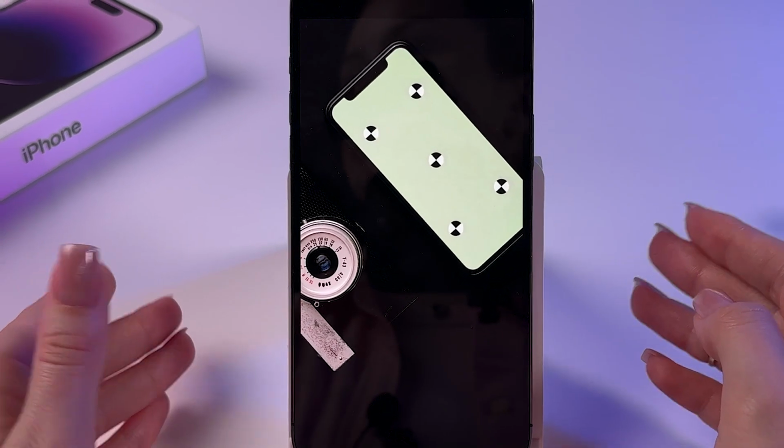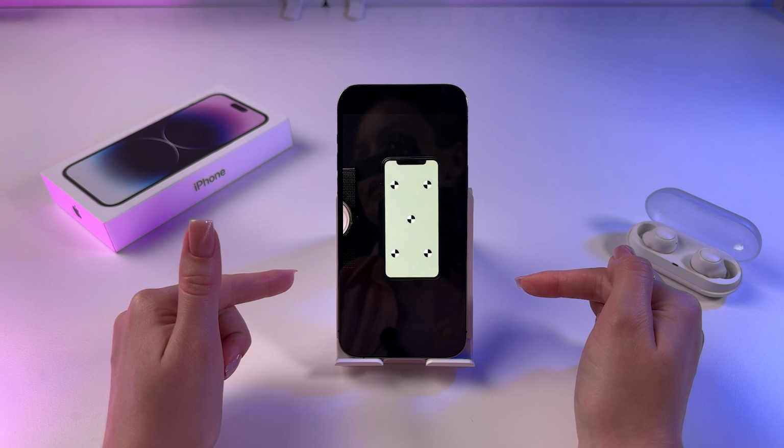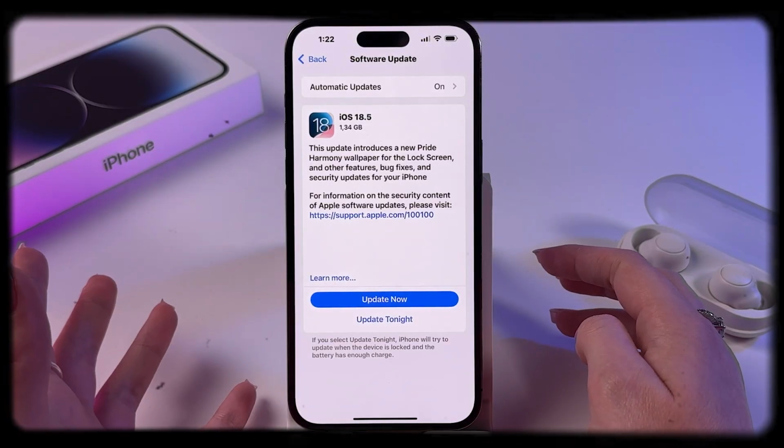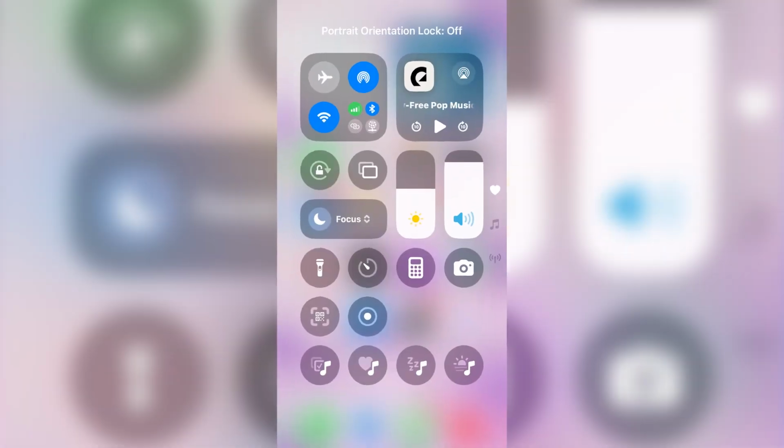Is your iPhone not rotating the screen when you flip it? Let's find the cause and fix this problem together. Watch till the end for an interesting way to check if the auto-rotate feature is broken.